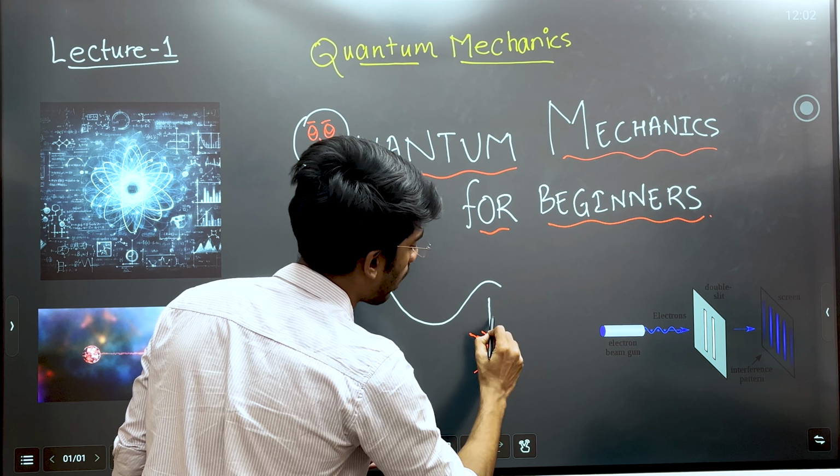Now, when we talk about a particle, there is again a small opening. For the particle behavior, if I think of a solid object like a stone, and I throw that stone through this opening, it will go in a straight path, right? So this is the basic difference between being a particle and being a wave. A wave can spread throughout the room, but a particle cannot spread. It goes in a straight line.